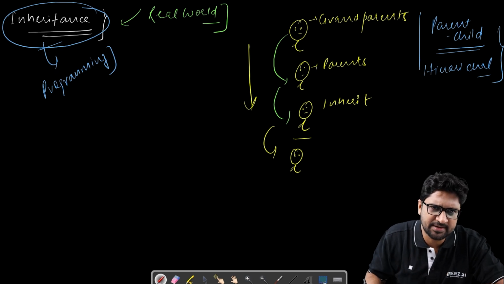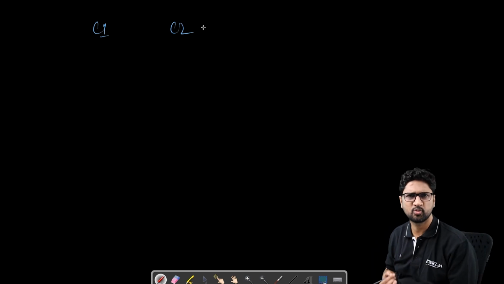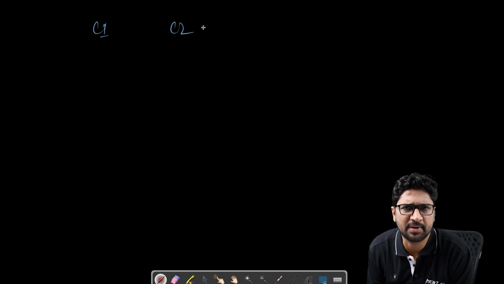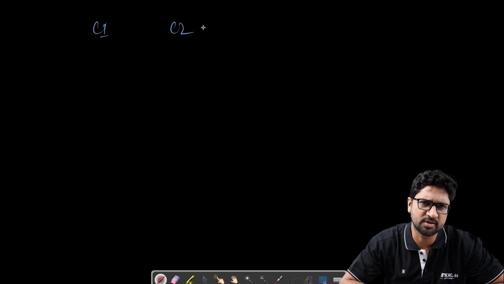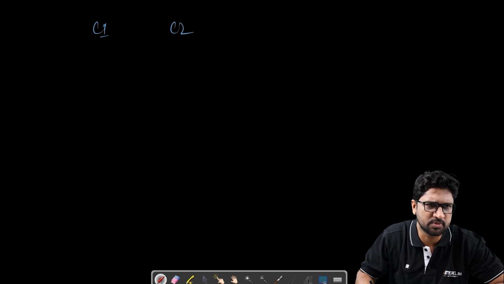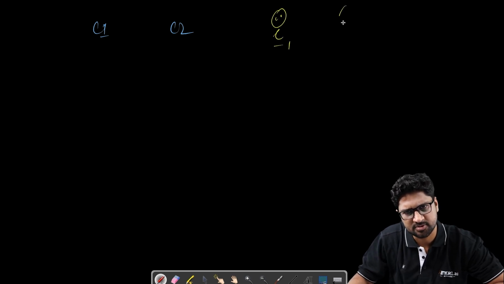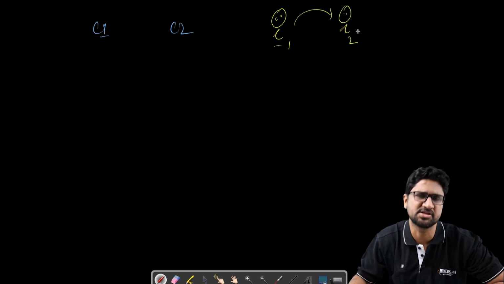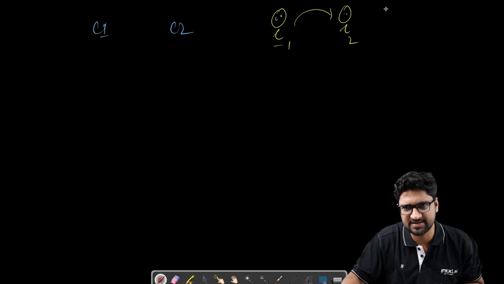Now if I have to apply inheritance between two classes, let's say class C1 and class C2, and I have to find out whether there is a parent-child relationship between C1 and C2, how can I do it? In the real world, if there are two persons, person 1 and person 2, and I have to check if person 1 is the child of person 2, there is a medical test called the DNA test.